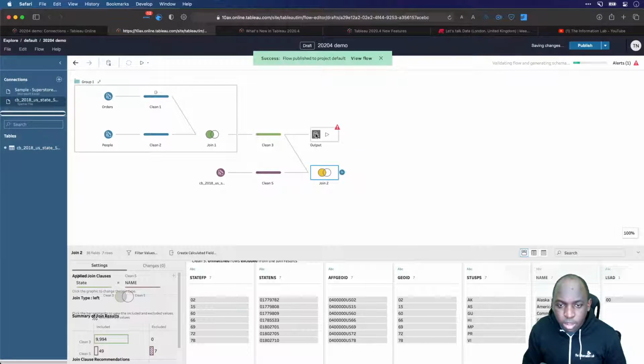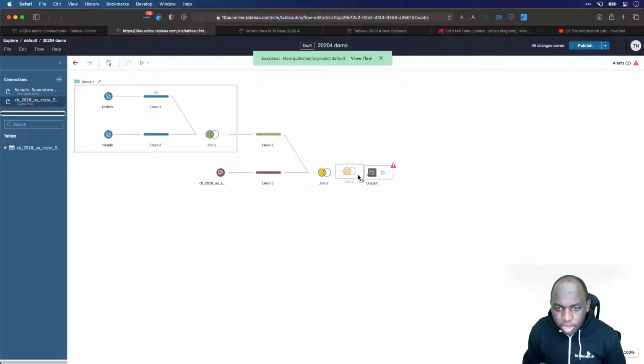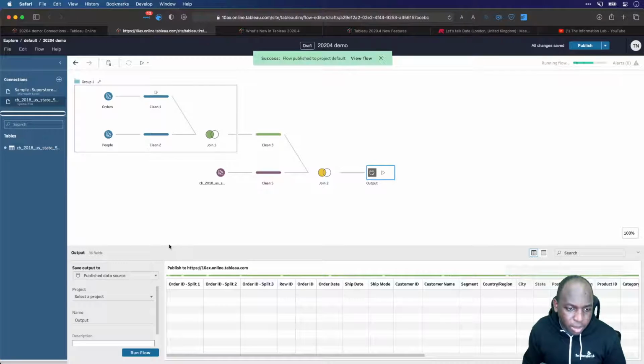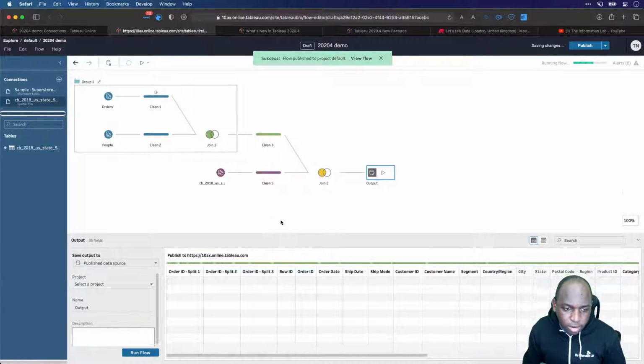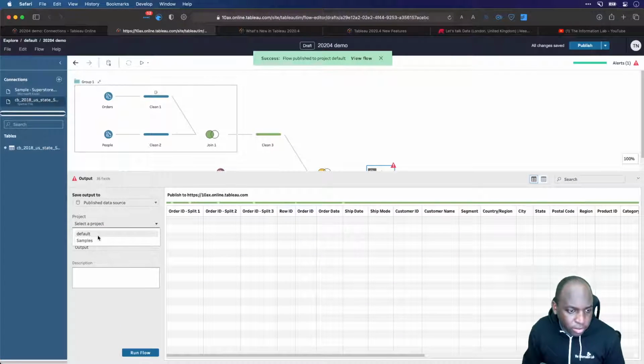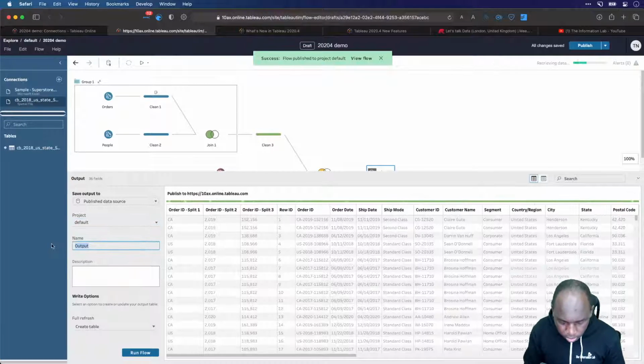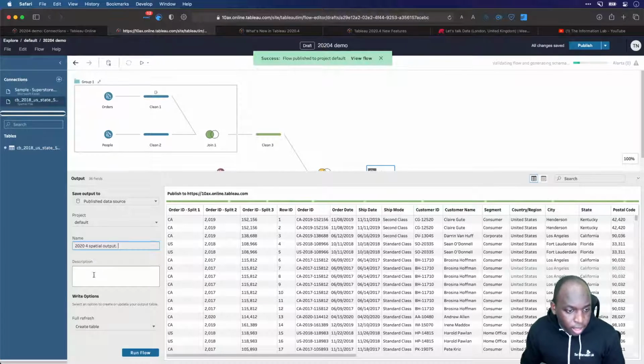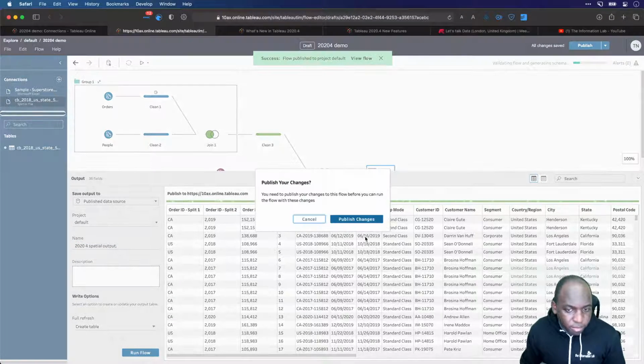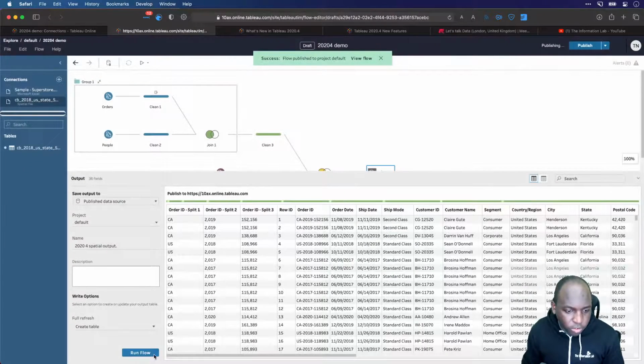What I'll do is I'll move this over here and I will remove that connection, and then I'll just add this to that output, so I don't have to restructure my outputs too much, although I actually hadn't written anything to this one. So let's just go default and just go 2024 spatial output, and I'll hit run flow. Publish changes, of course, that always gets me.